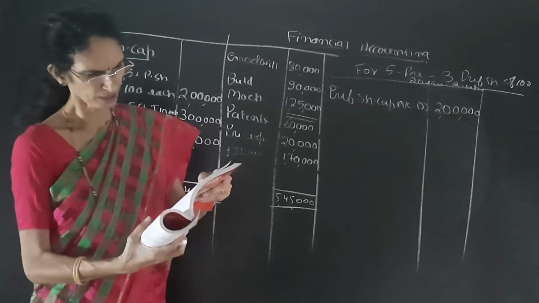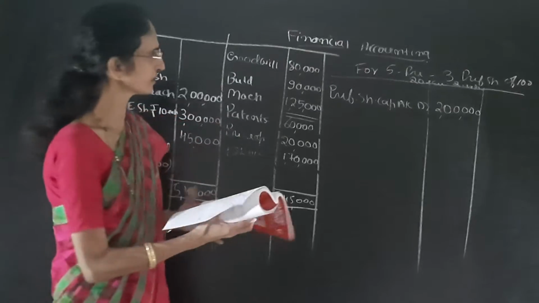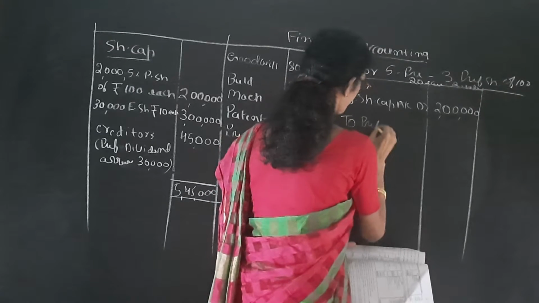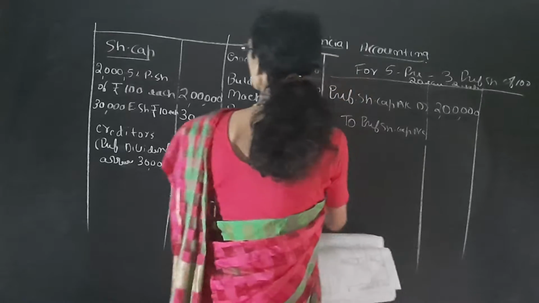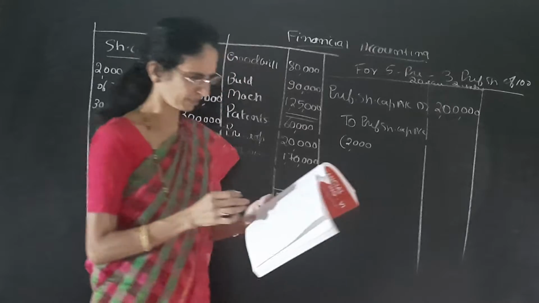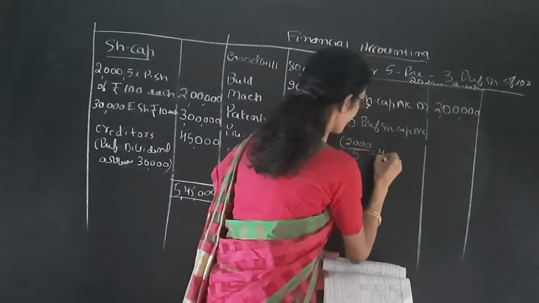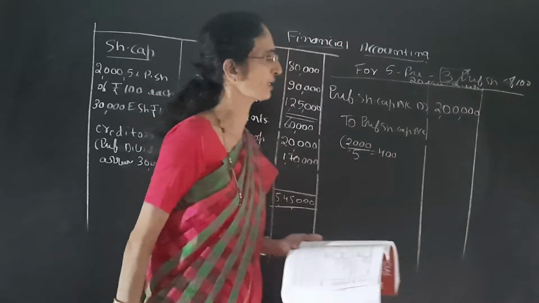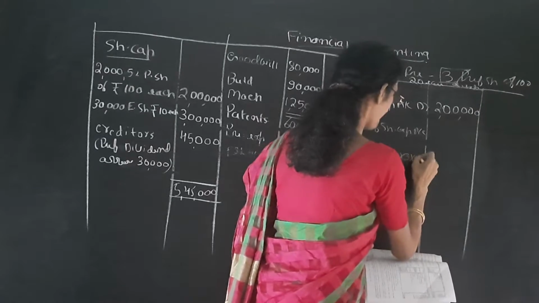So how many shares are there? 2,000 shares are there. Divided by 5, we are getting 400. We have to give 3 preference shares of rupees 100 each, that means into 3 into 100.